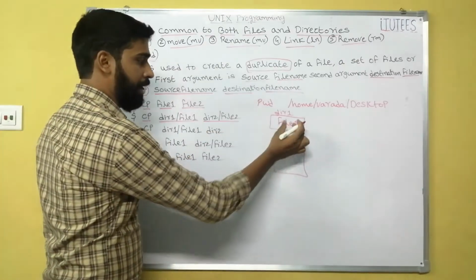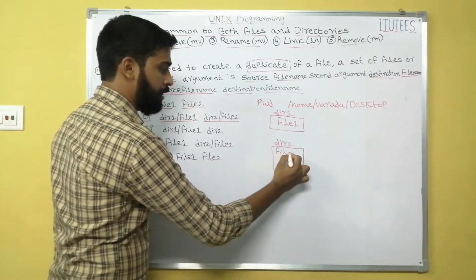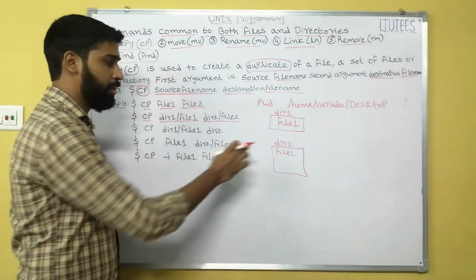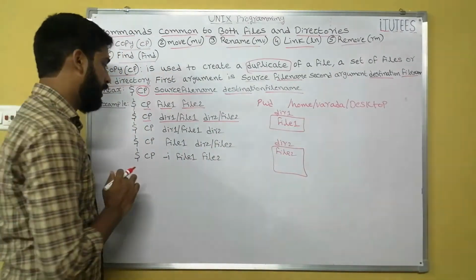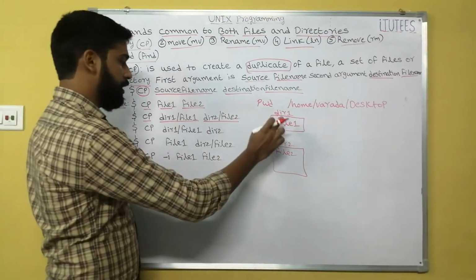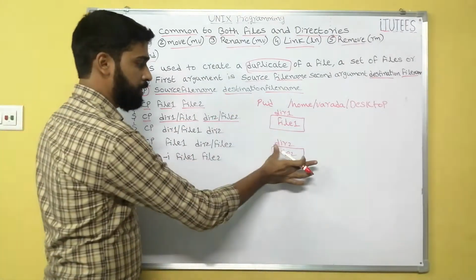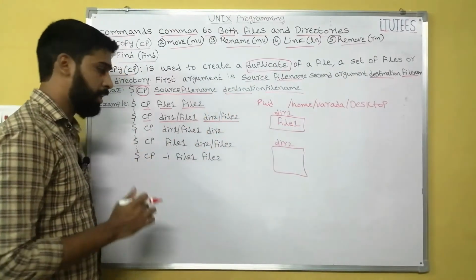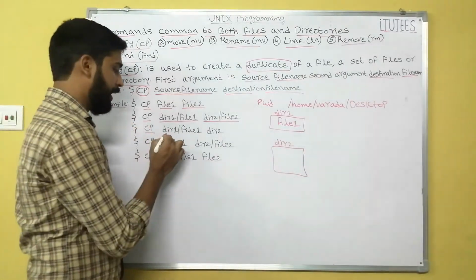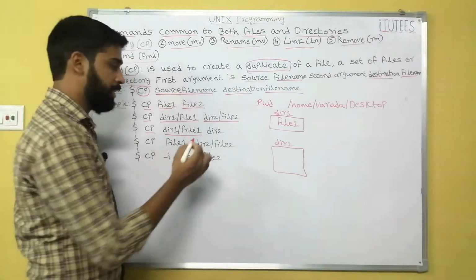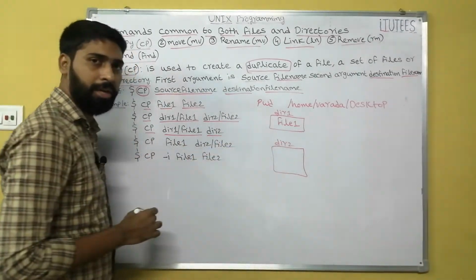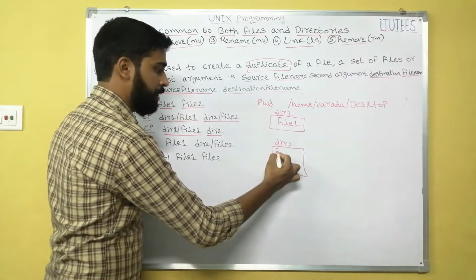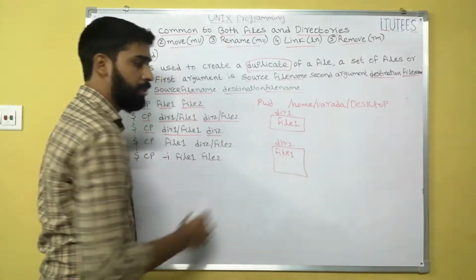That means file1 is duplicated with the file2 name and it is stored in directory2. And next, dir1/file1 is stored into directory2 with the name file1 only. How? cp dir1/file1, and the destination is dir2. Simply, file1 is duplicated into directory2.